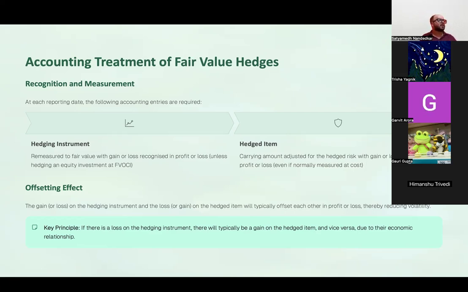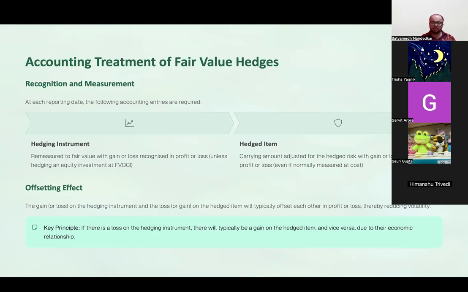Now, if you have done AFM, वहां पे आपने देखा होगा कि when you take a futures contract and then there is an underlying asset, so the loss on the underlying item is made up by the gain on the futures contract and vice versa. आपने interest rate futures में या forex futures में ये देखा होगा. Unfortunately, the details of that are not a part of our SBR syllabus, and given that our exam is 7 days away, we don't have time to spend on that.